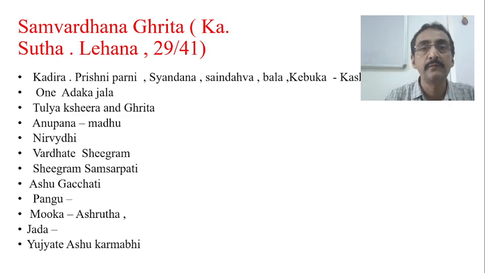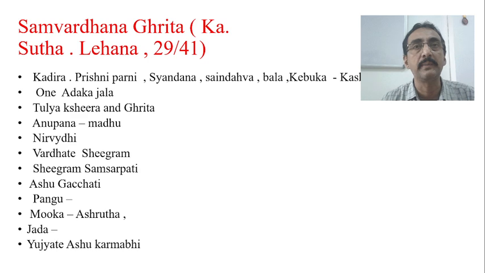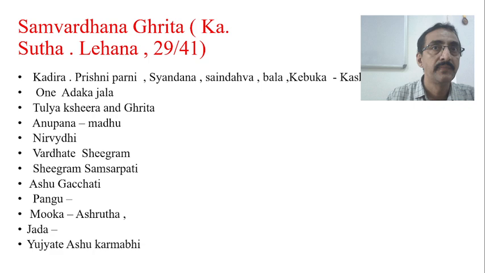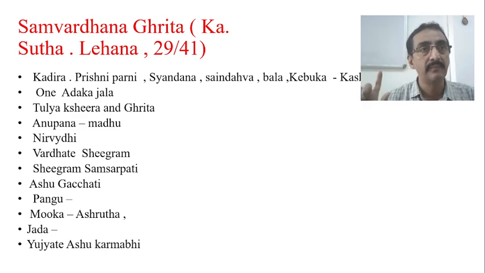The first context is in the first chapter of Kashyapa Samhita Sutrasthana, Lehana Adhyaya, 29th shloka, where almost everybody knows about a very important preparation called Samvardhana Grita. The name itself suggests Samvardhana: Sam means Samyak, Samyak Vardhana. So for the normal growth and development of the child, this Grita is beneficial. And at the end, in the Phalashruti, he also says what developmental problems this Grita can be given for, and it is quite helpful to come out of those problems.